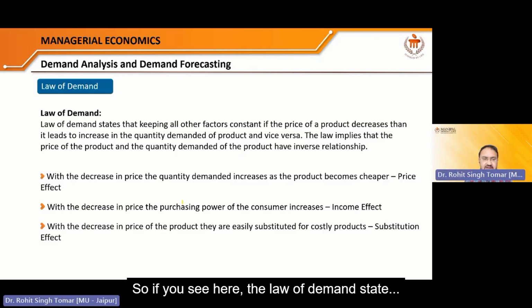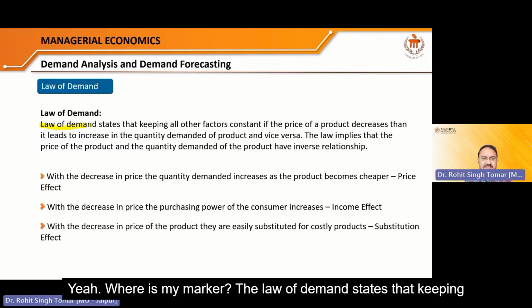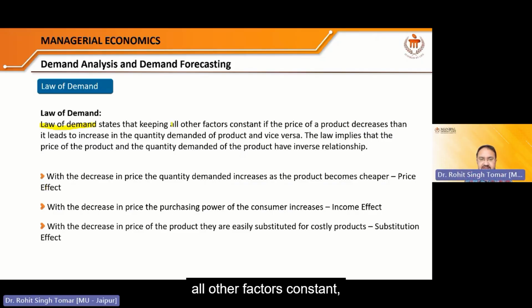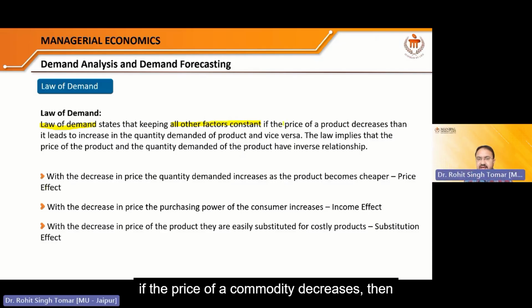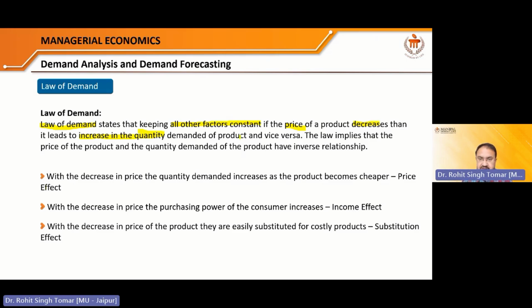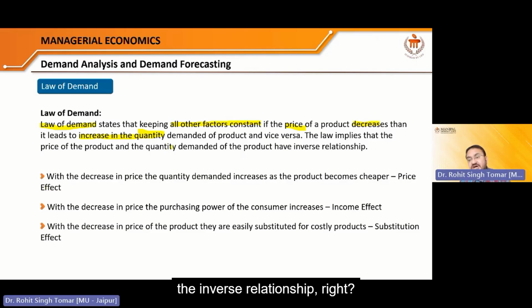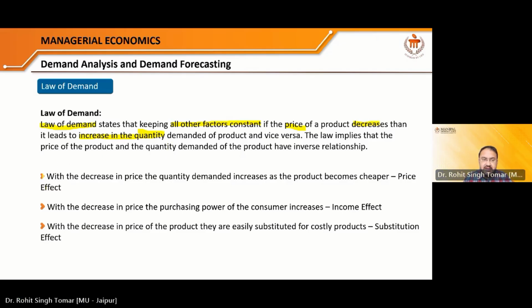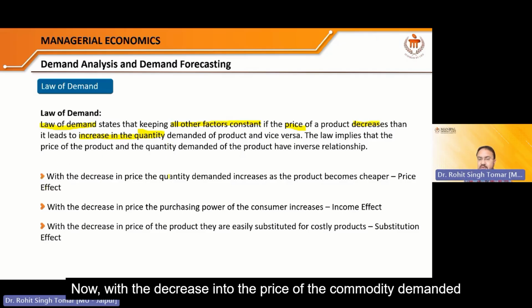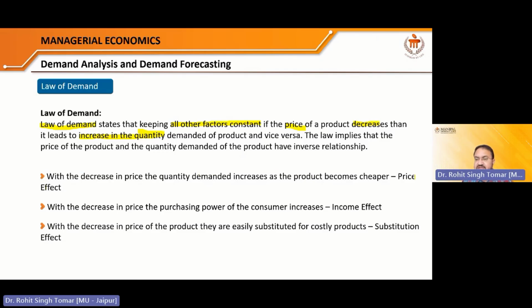So the law of demand states that keeping all other factors constant, if the price of a commodity decreases, it leads to an increase in the quantity demanded. The price and quantity share an opposite relationship, right? This law implies that the price of the commodity and the quantity have an inverse relationship. With the decrease in the price of the commodity, demand increases as the product becomes cheaper. That is known as the price effect.